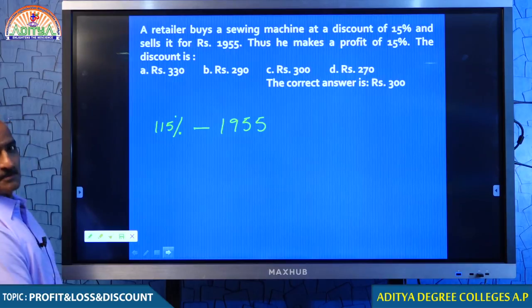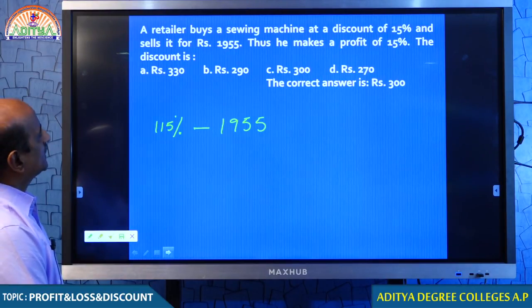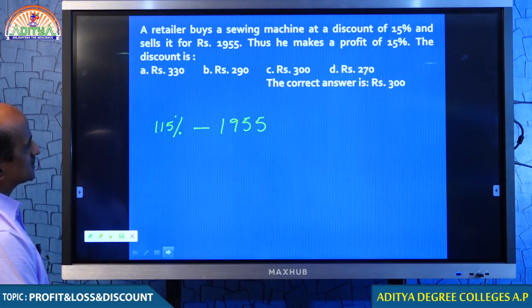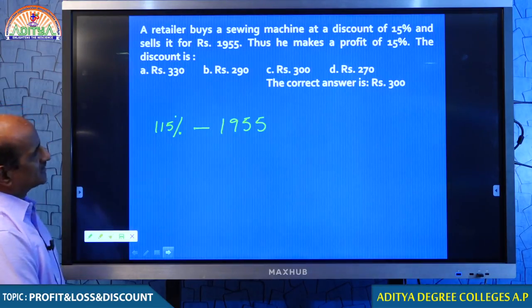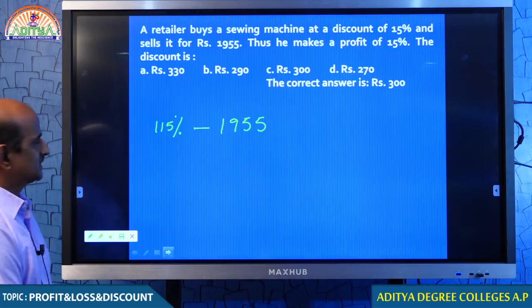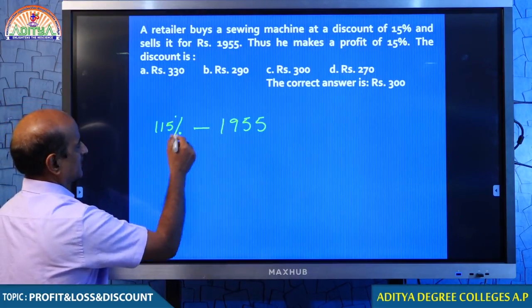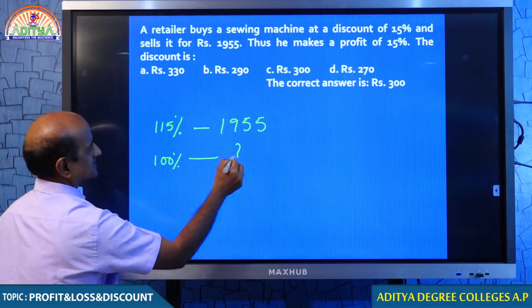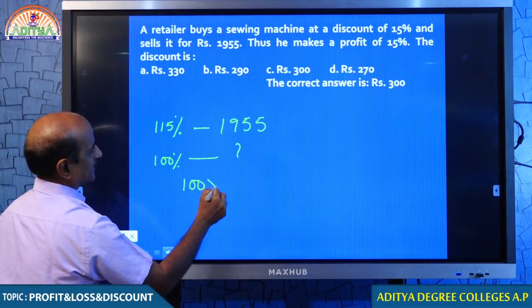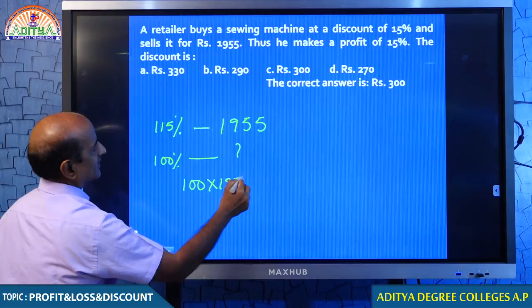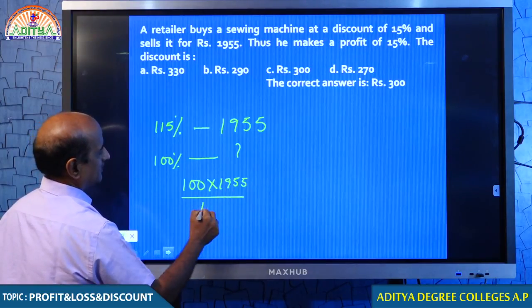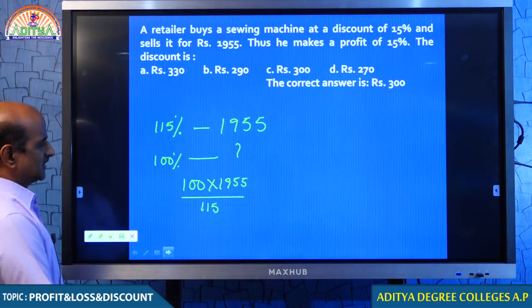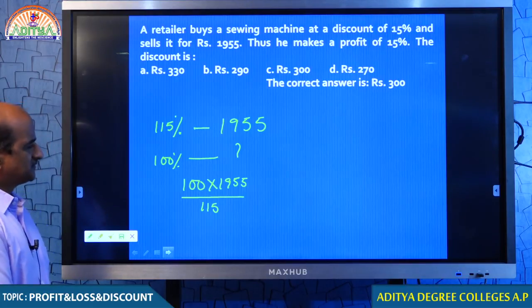I hope you understand, my dear students. Check it out. A retailer buys a sewing machine at a discount of 15% and sells it for 1955. Thus, he makes a profit of 15%. When 1955 is 115%, let us check how much is the cost price. 100 into 1955 by 115. Students, are you able to get it?